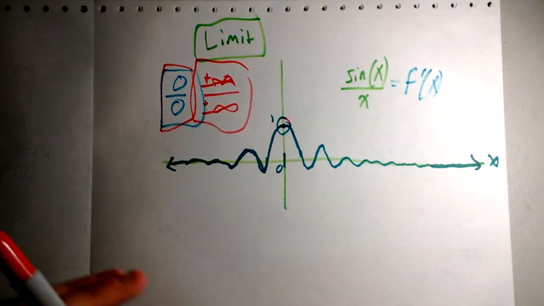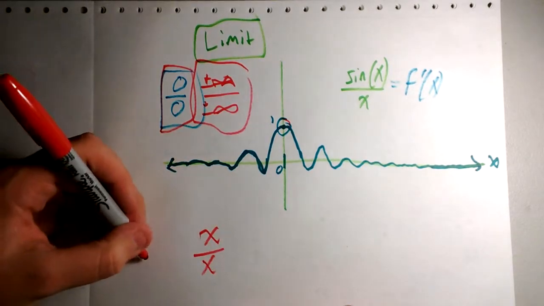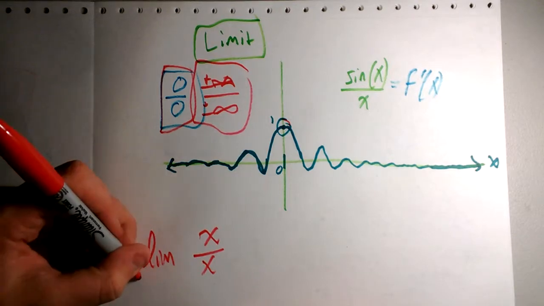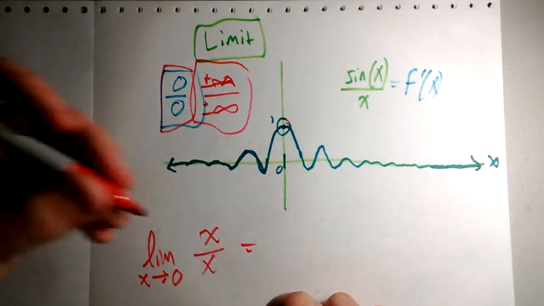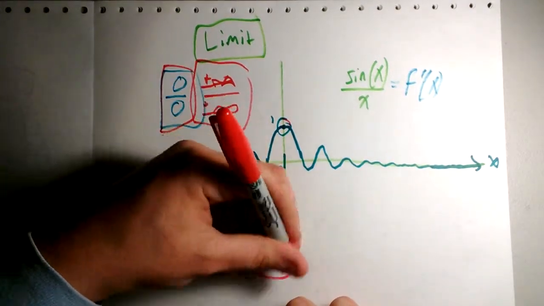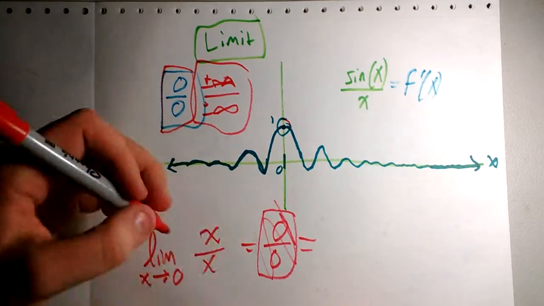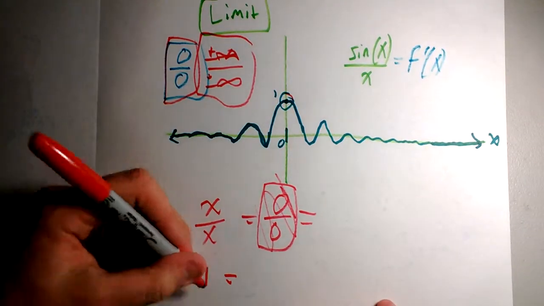Maybe a popular one is x over x. So what we're going to say is x over x, and the limit as x approaches 0. If you plug in 0, you get 0 over 0. No solution yet. However, we can work with this. What's x divided by x? That is 1. Easy.